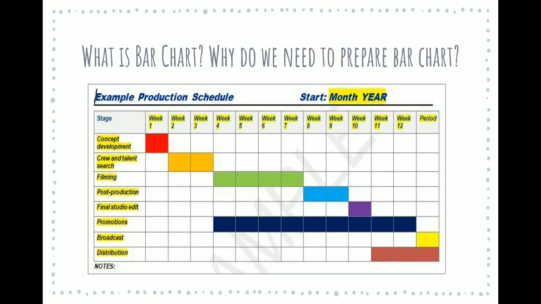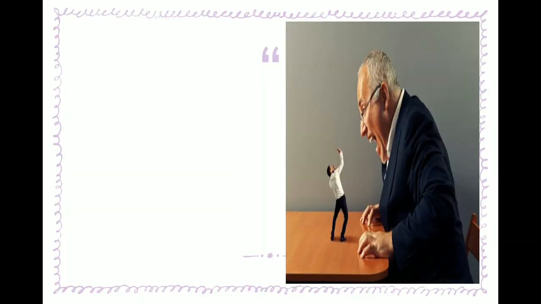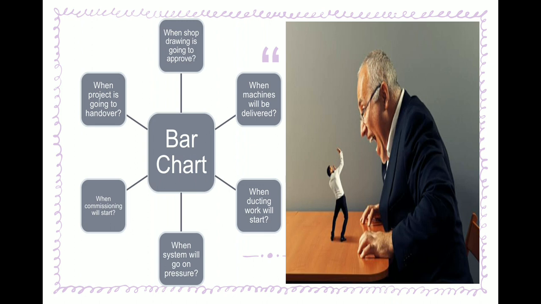What is a bar chart? Why do we need to prepare a bar chart? When is the shop drawing going to be approved, when will machines be delivered, when will ducting work start, when will the system go on pressure, when will commissioning start, when is the project going to be handed over? The answers to all these questions you will get in the bar chart. In the bar chart, tentative dates of drawing approval, material dispatch, material installation, testing, commissioning and handover are mentioned. By this chart, you will have a clear idea how your project is going to execute.